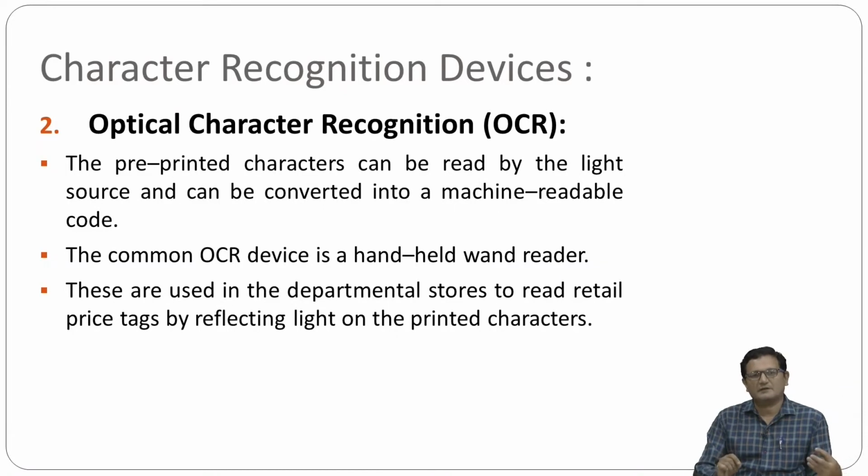So what alphabets are there, A, B, C, D, then 0 to 9, and based on it your document will be prepared. You can edit that document, because you can open it in Word-like software, right? Okay, so the pre-printed characters can be read by the light source, and that will be converted into machine readable code.